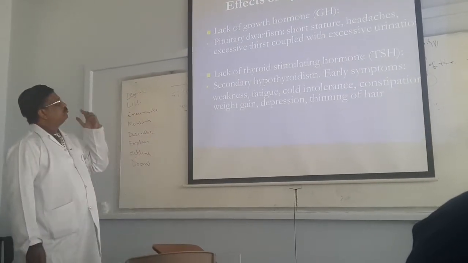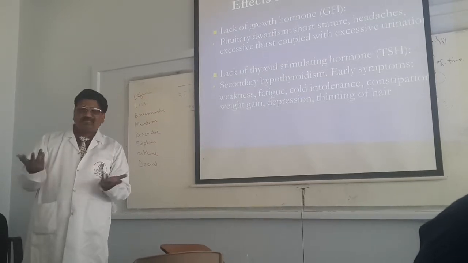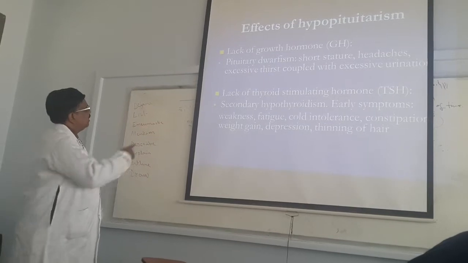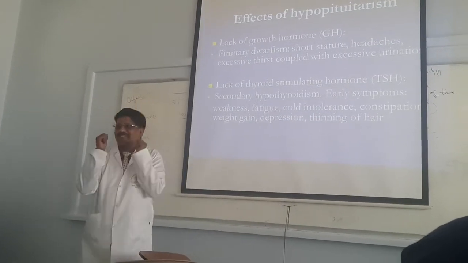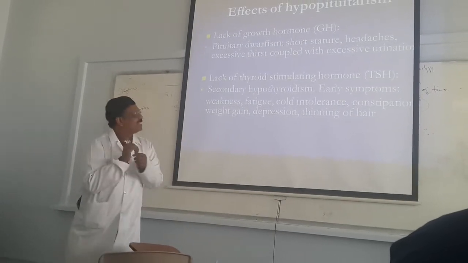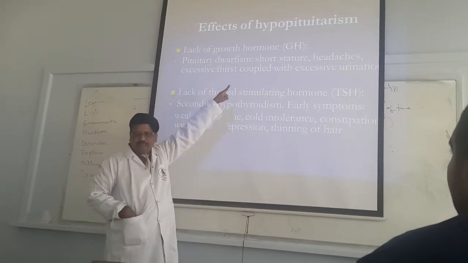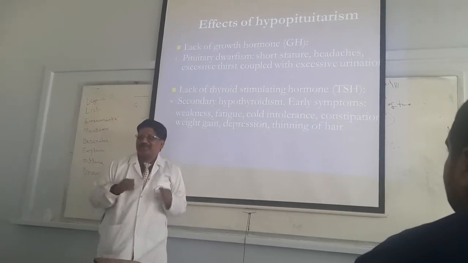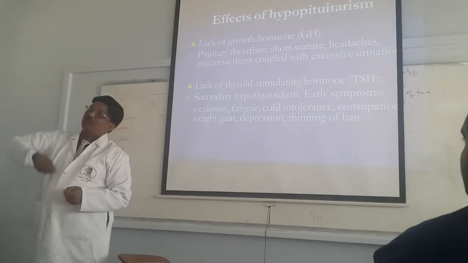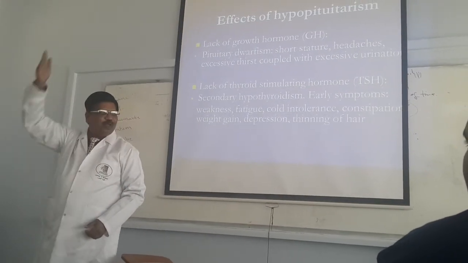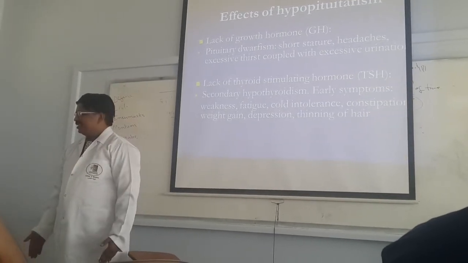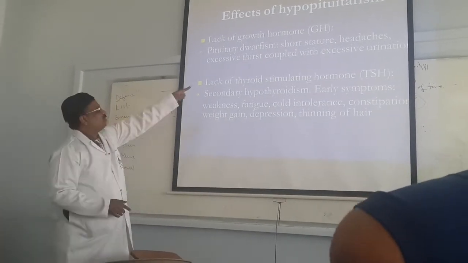Effects of hypopituitarism: the hormones are less. Understand? Hypopituitarism means the hormones are less. Lack of growth hormone makes the person small. This small condition is called dwarfism. If the person has more growth hormone, what will happen? The person will be tall. It is called abnormal gigantism. So slow growth hormone is called dwarfism.